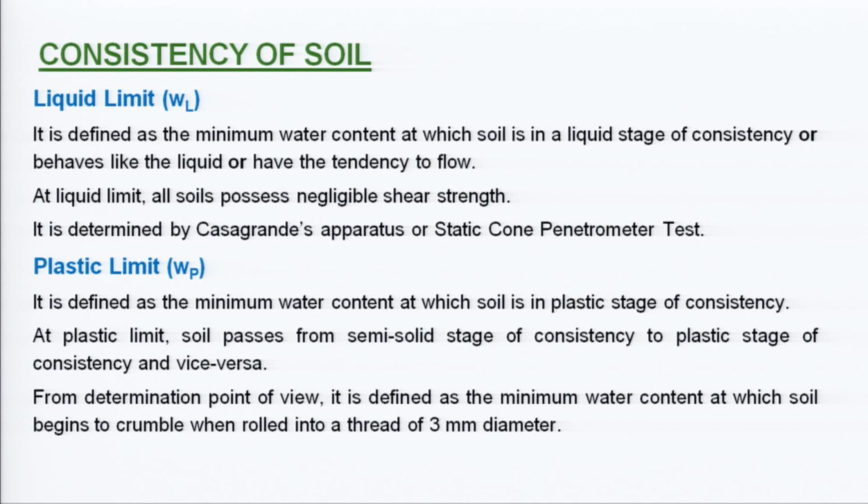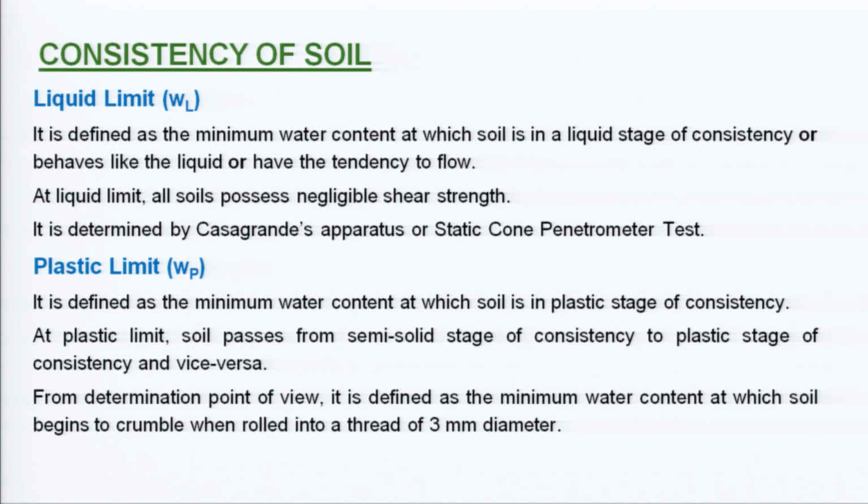When you talk about the plastic limit, that is the minimum water content wherein the soil is in plastic stage, where it can be molded easily. At the plastic limit, soil passes from semi-solid stage of consistency to the plastic stage of consistency, and vice versa, as we have already discussed. When the water content is increased or decreased, it moves from one stage to another, that is from solid to semi-solid, or semi-solid to the liquid limit.